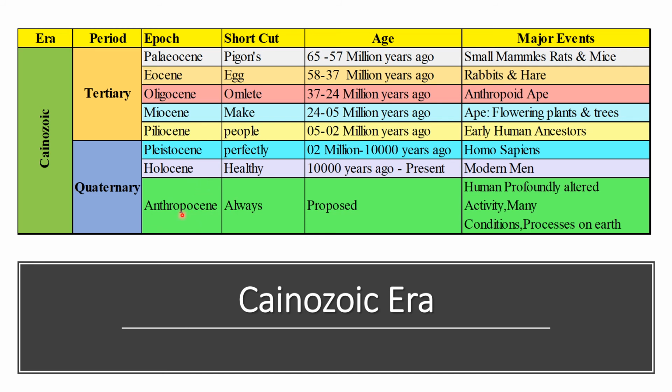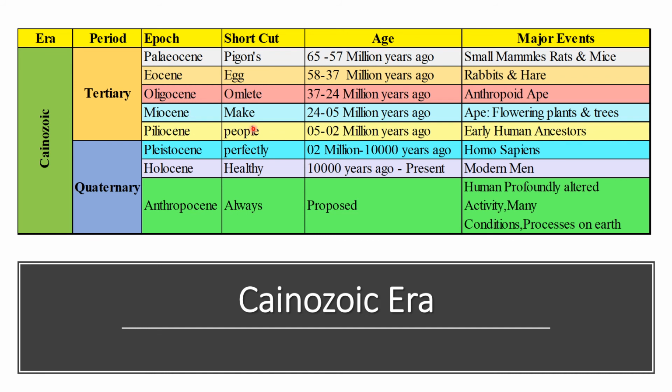Okay, now the shortcut to remember these epochs is: Pigeons egg omelette make people perfectly healthy always. Pigeons started from P, so this is Paleocene. Then egg started from E, so Eocene. Omelette started from O, so Oligocene. Make started from M, so Miocene.